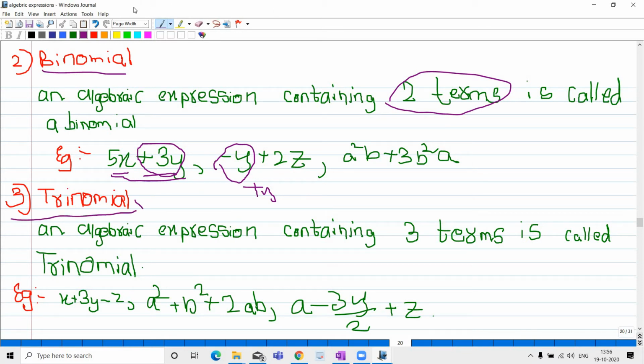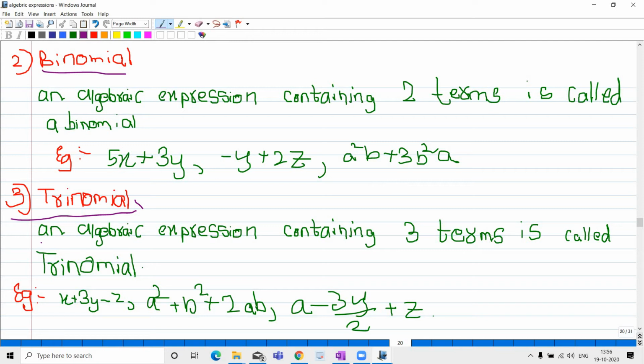Now we completed binomial and monomial. The third one is trinomial. Trinomials are algebraic expressions containing three terms: one term, two terms, three terms. A fourth one is not there; it is in multinomial. Expressions with more than three terms are said to be multinomial. First we will discuss trinomial, after that we will go to that.